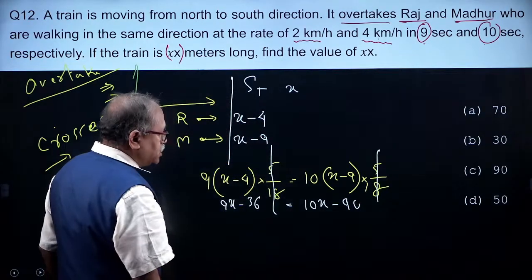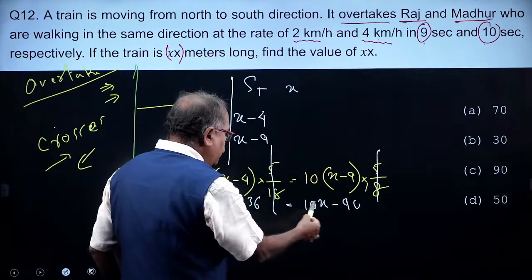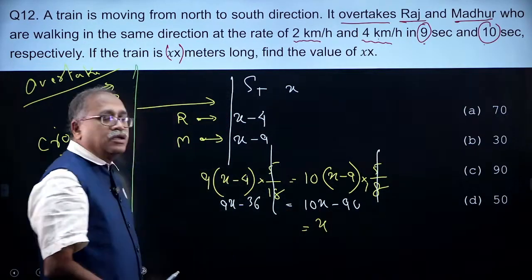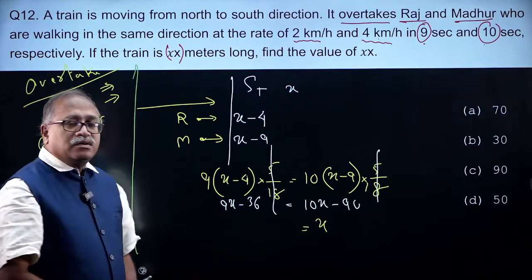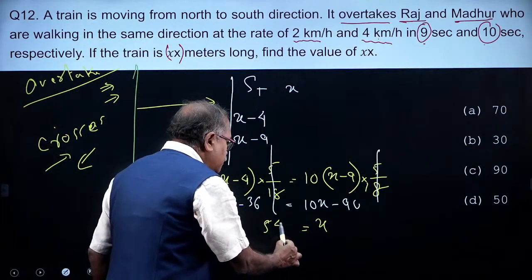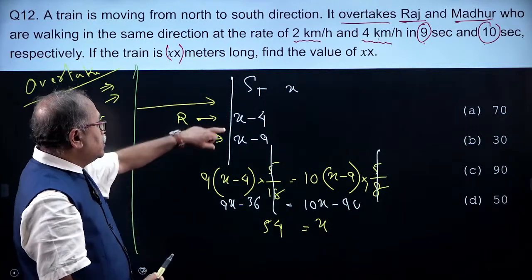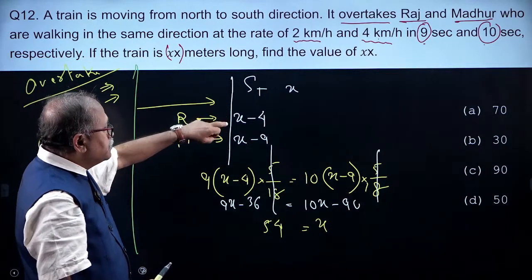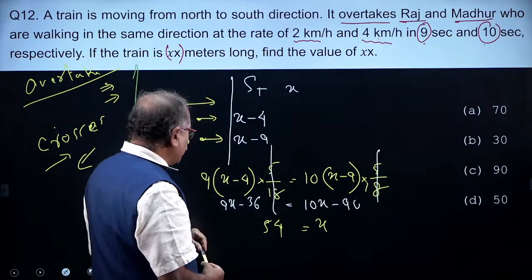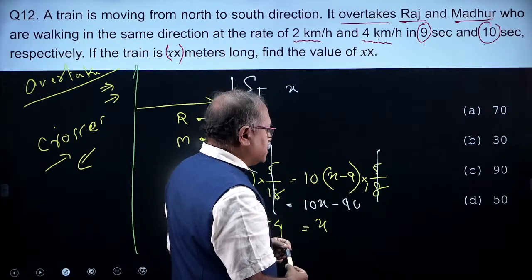Now you can see 9x and 10x, so I am left with x, and that gives us 54. X is equal to 54.